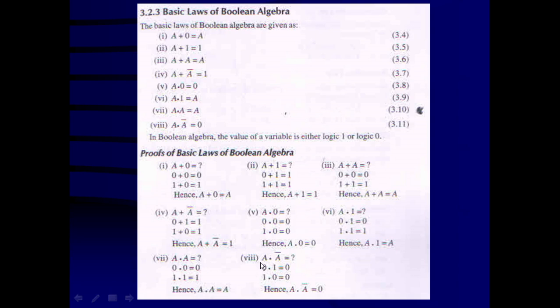Next law, a variable ANDed with its complement always results in 0. Because if A is equal to 0, its complement is going to be 1, so 0 dot 1 is equal to 0. And if A is equal to 1, its complement is going to be 0. That means 1 dot 0 is equal to 0, and hence A dot A bar is equal to 0.